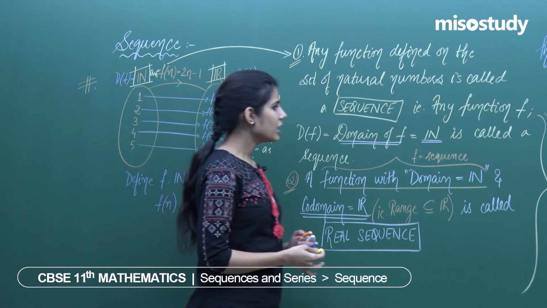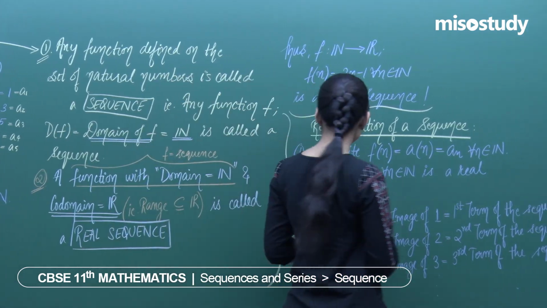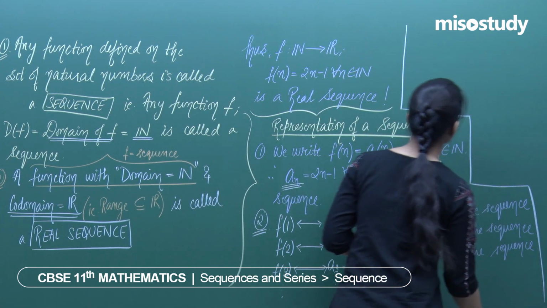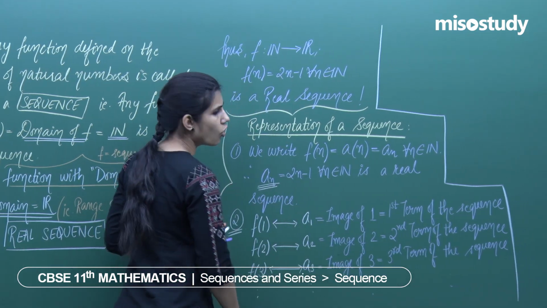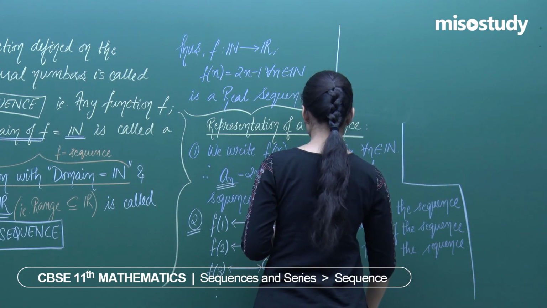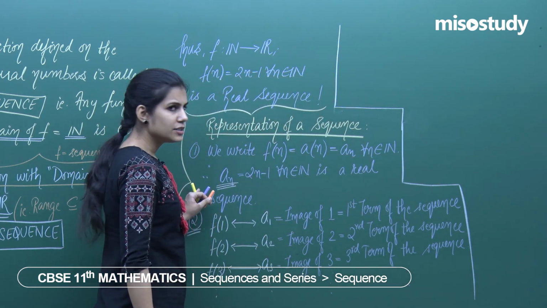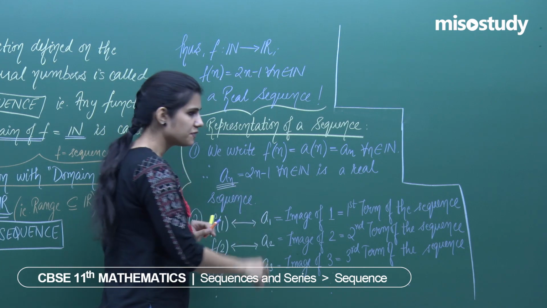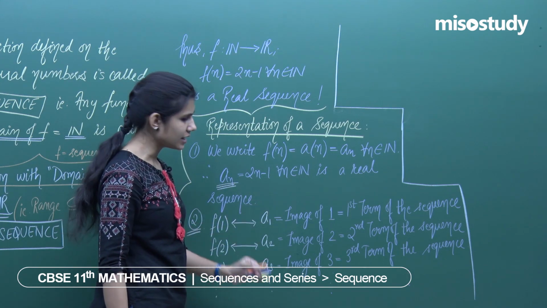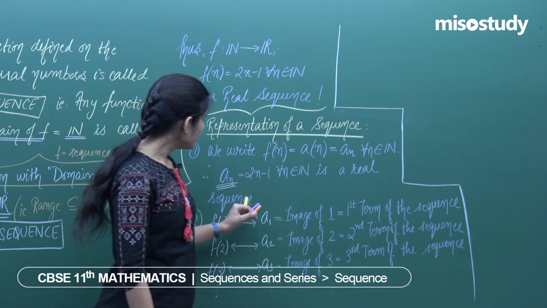Fine. Now comes the third and the major part of a sequence. What you do is, this is something very nicely to be kept in mind. I am talking about the third observation or the third key point which is required to represent a sequence. What is that? We understood that the name of the function will be given like this if it is a sequence, and the terms which are coming as the images under the function which is a sequence will be given like this, and they would be representing this. Fine. Third point says